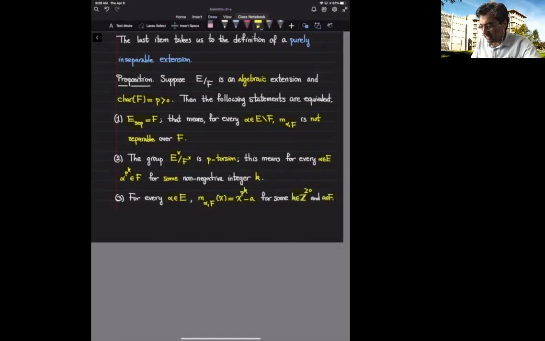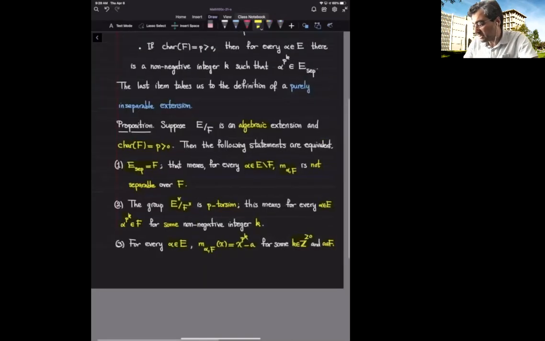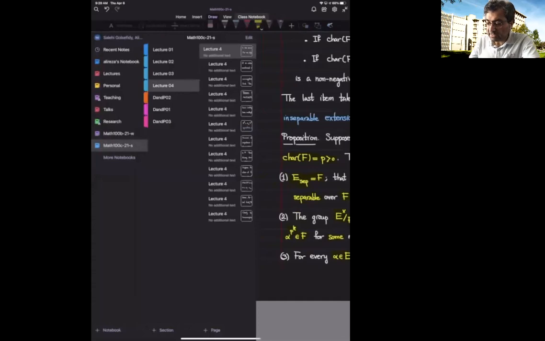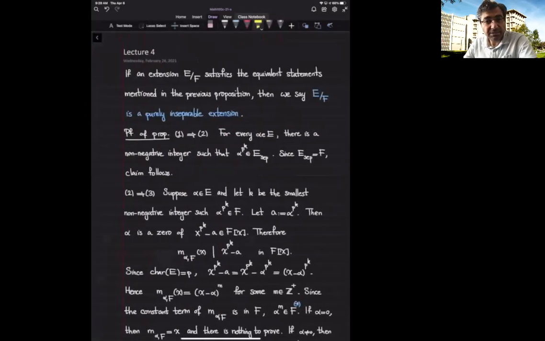So these three statements are equivalent, and if one of them holds, we say that E over F is a purely inseparable extension.